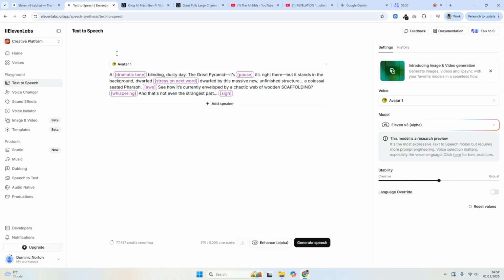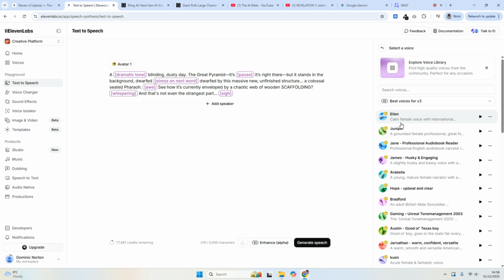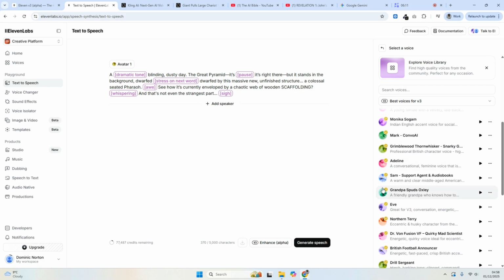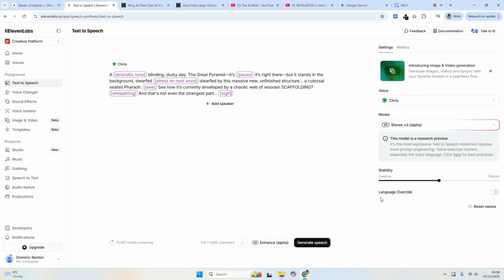What we have is our text here, and if we change the model to 11v3, we can see if we go to voice library, I think it's voice libraries, or best voices for v3. We can see the best voices for v3. All of these ones with the gold tick are premium, but if we scroll down, we do have some that are not premium. So if I just try Chris, and then I hit generate speech,